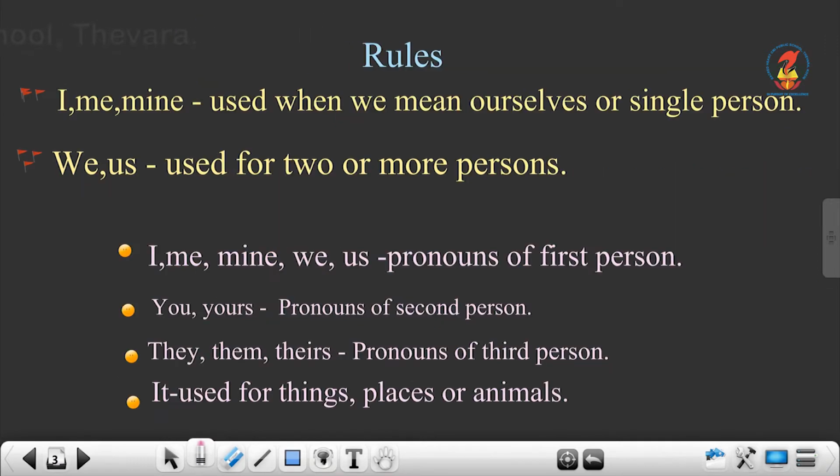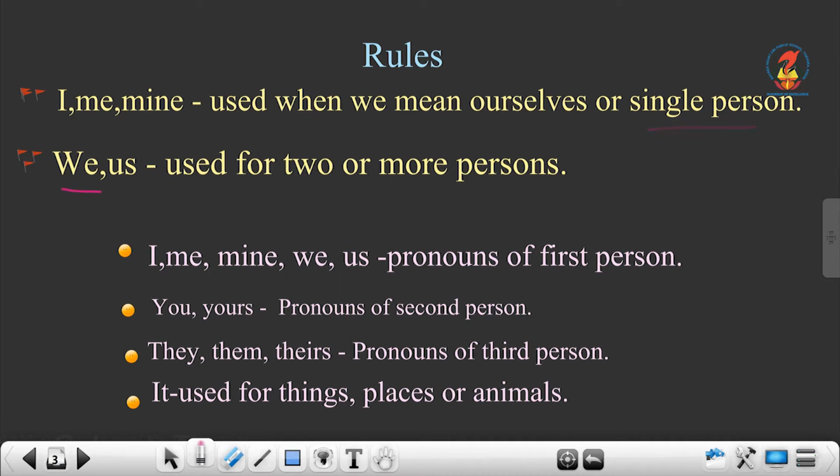Moving on, we will learn about the rules of pronouns. I, me and mine are pronouns that are used when we mean ourselves or a single person.